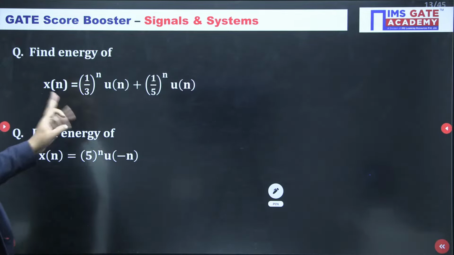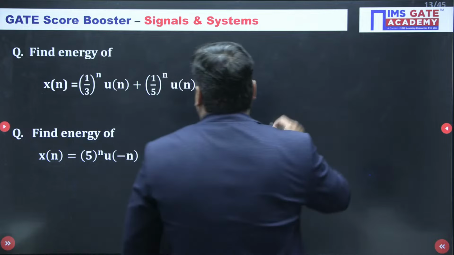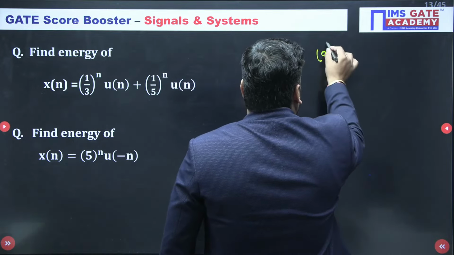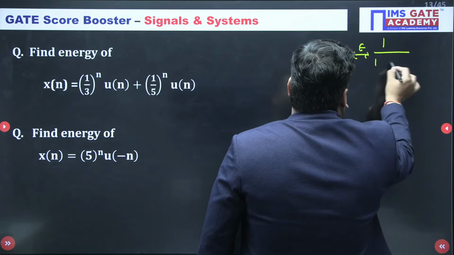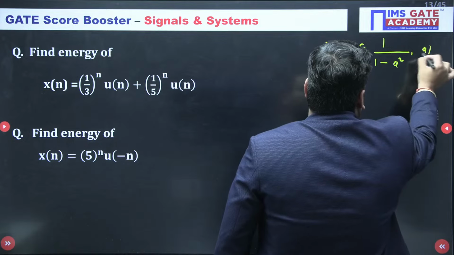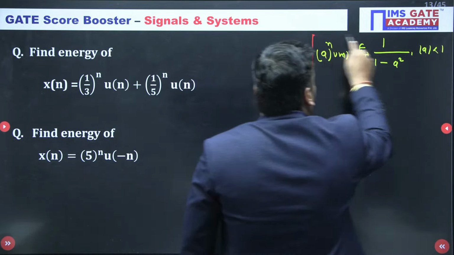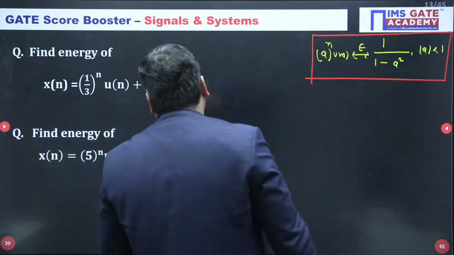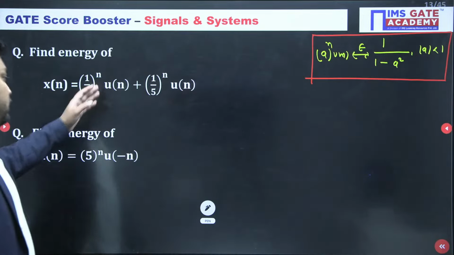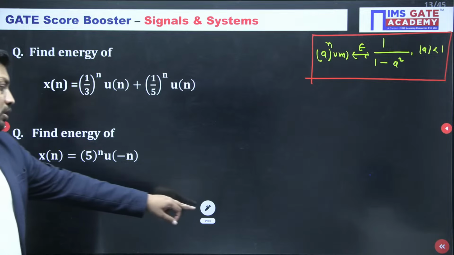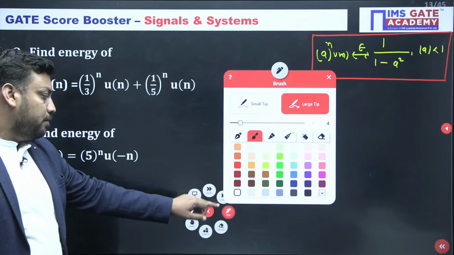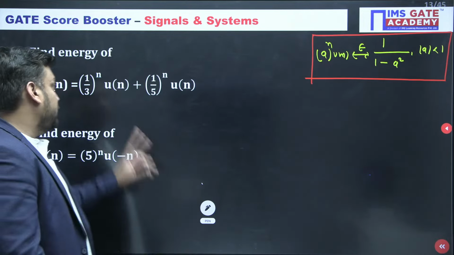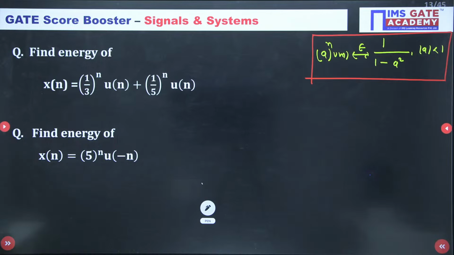Student, can you solve this? I am just giving you a hint for this, asking for the energy of this, and it is a discrete signal a^n u[n]. For a^n u[n], you can find the energy as 1 upon 1 minus a squared, where the condition is mod of a should be less than 1. So I have already given you a hint. Now I am expecting an answer from you. This one and this one, can you solve these two questions? But first reply for the first question, okay? I am expecting an answer for this first one.